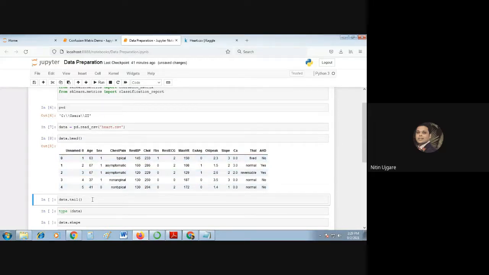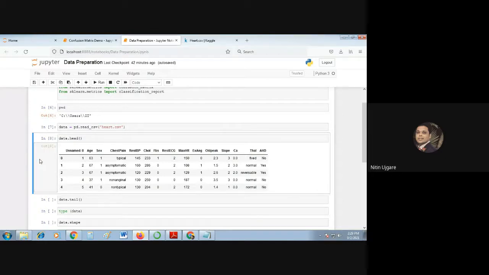This is the second column, age, then sex, chest pain, rest BP, and so on. The last column is my target variable, and all the others are my input variables, or you can also call this my output and this my input. These 14 columns are also called the features of the data set, and this is called the output label of the data set.